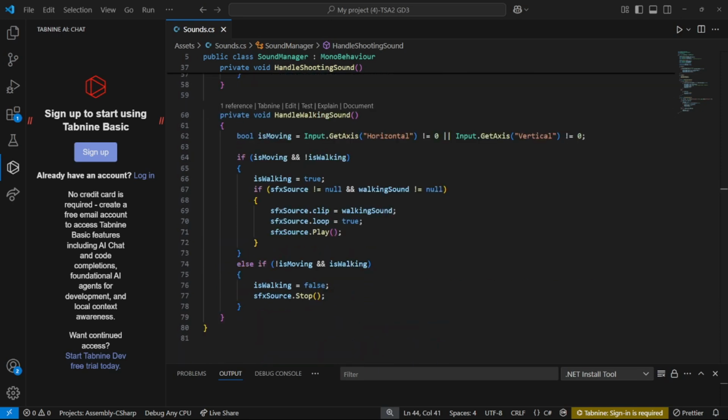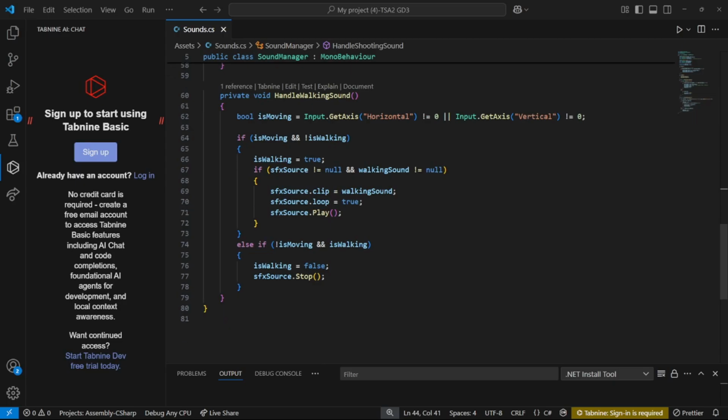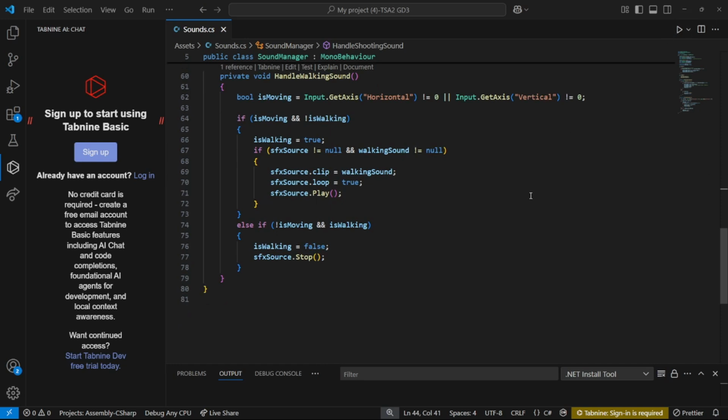Next is the handling of the walking sound. This function checks if the player is pressing movement keys, WASD or arrow keys, using Input.GetAxis. Second, if the player is moving and the walking sound isn't playing, the walking sound starts playing. The sound loops continuously as long as the player is moving. And lastly, if the player stops moving, the sound stops to avoid unnecessary playback. So this is the code that we'll be using for the sound clips.